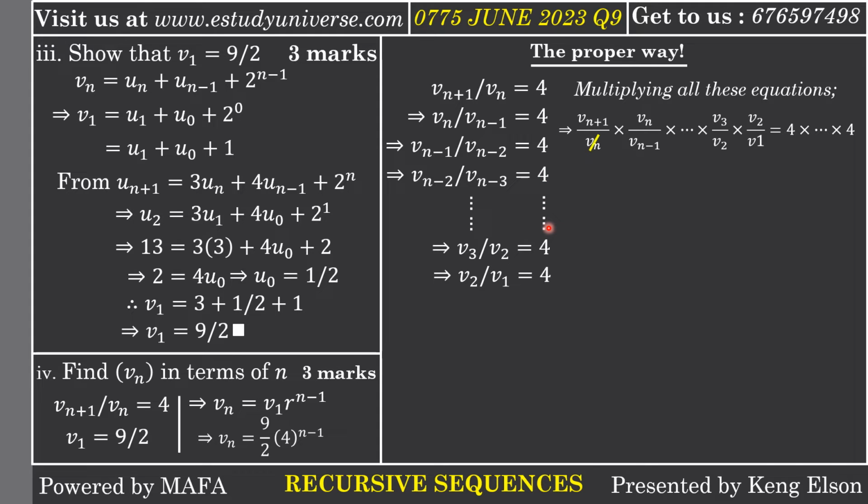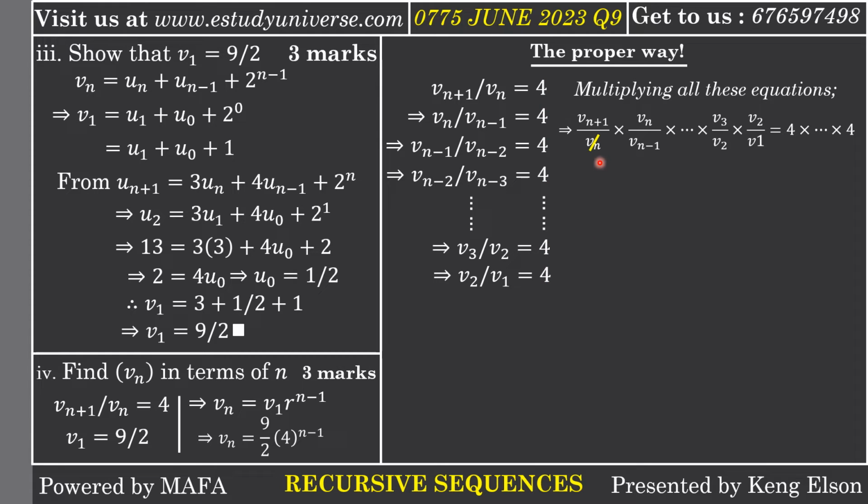And we are going to multiply how many times? We are going to multiply the 4's n times. Okay, why are we going to multiply n times? Because check the base term. Here is V1. From V1 to Vn there are n terms, or from V2 to Vn plus 1 there are still n terms. So if I'm multiplying all the 4's, I'm going to multiply the 4's n times.